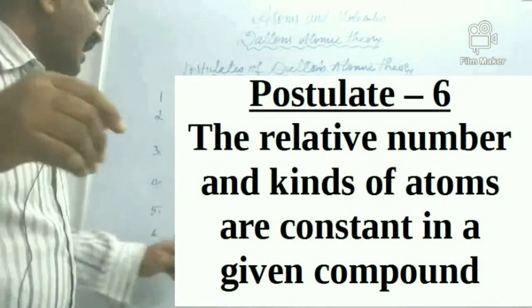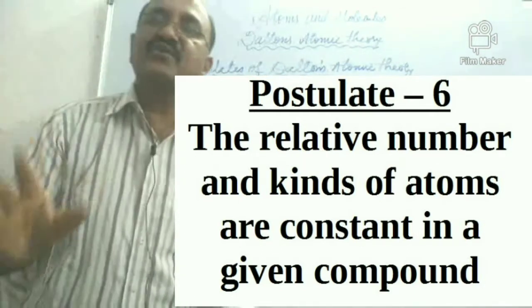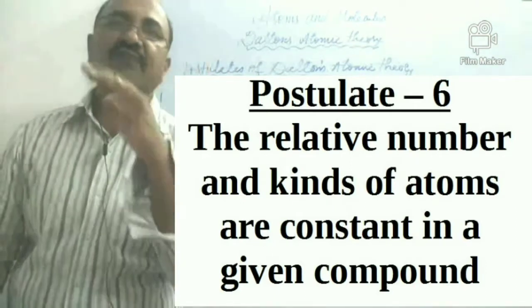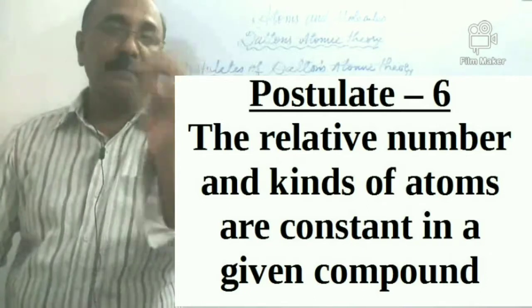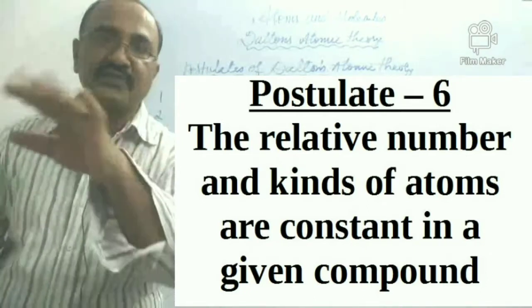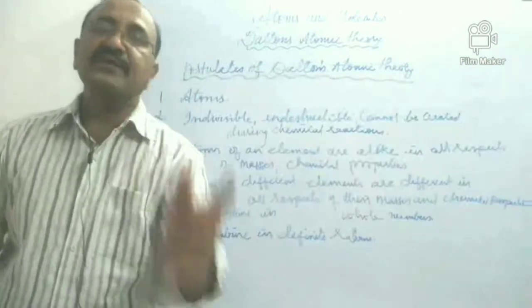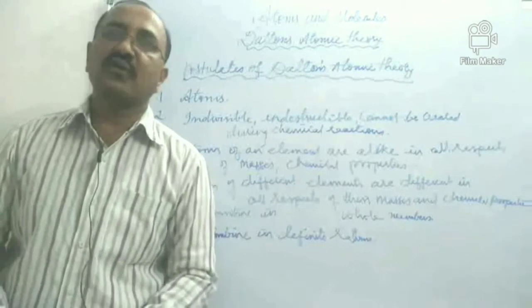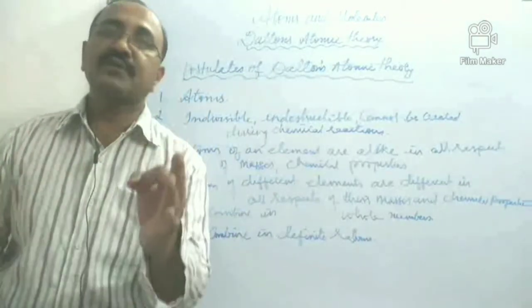Atoms combine in definite ratios. So every compound will have atoms or particles, in which atoms of the elements are combining in definite ratios. So children, these are the 6 postulates of Dalton's atomic theory.